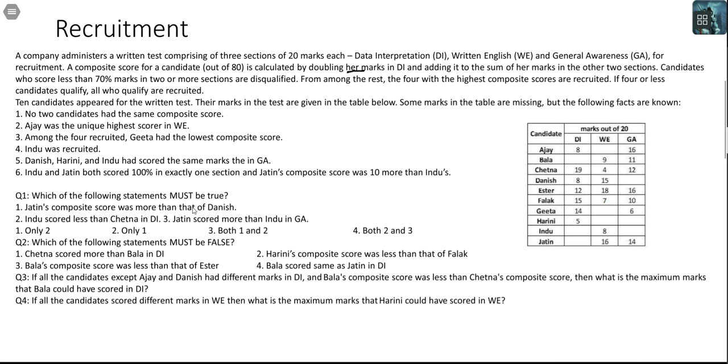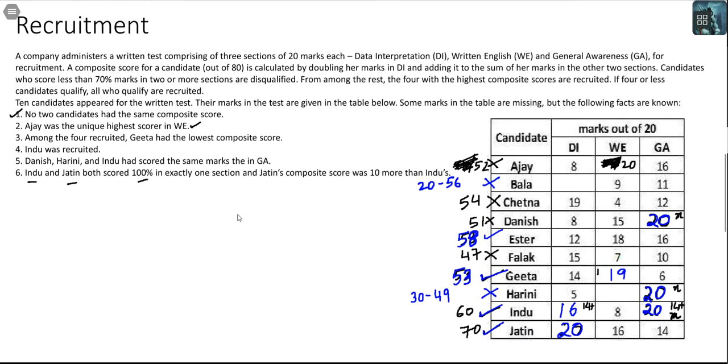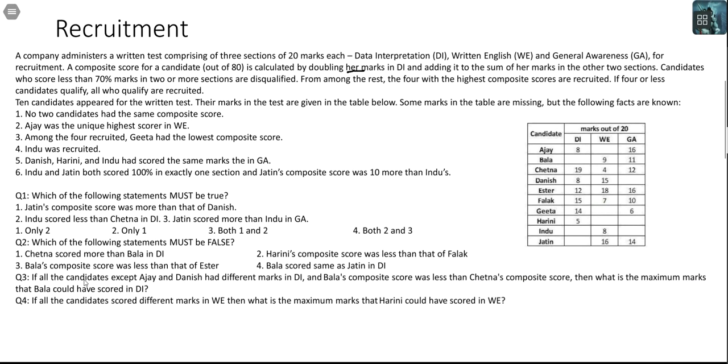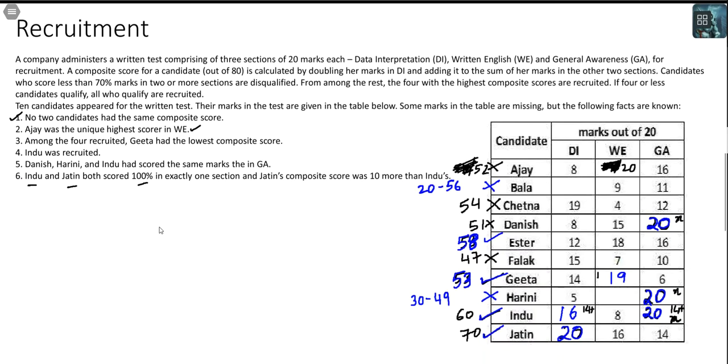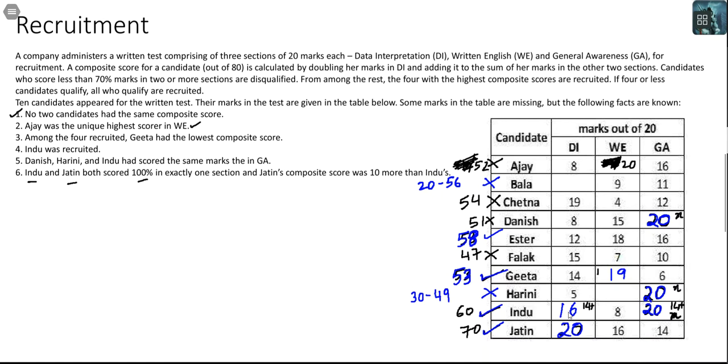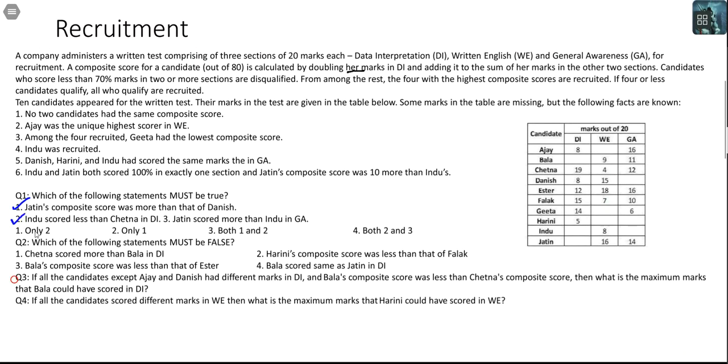Which of the following statements must be true? Jatin's composite score was more than that of Danish. Danish's composite score is 51, Jatin's composite score is 70. Yes, so this has to be true. Indu scored less than Chetna in DI. Let's see. Chetna, how much has she scored? 19. Indu has scored 16. So yes, statement 2 is also true.